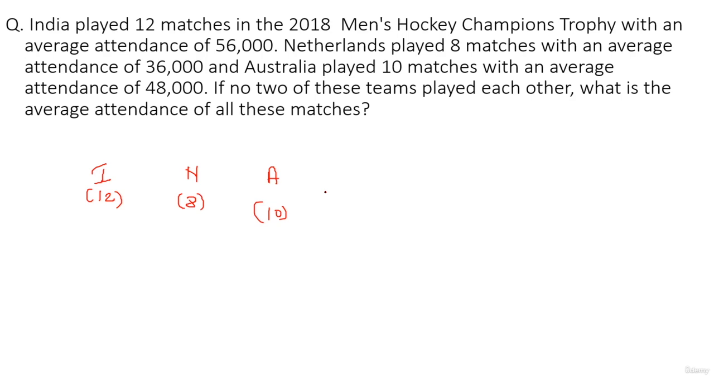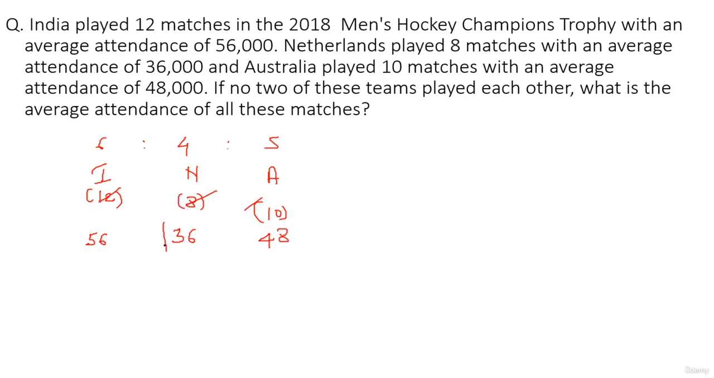Okay, so now things become really very easy. The thing which we applied for two groups, now we'll do for three groups. 12, 8 and 10. Cancelling out the common factor, which is 2, you can just reduce them to 6, 4 and 5, the number of matches. Or you can also deal with 6 is to 4 is to 5, as simple as that. Okay, let's go on to the number of matches played. India plays 12 matches with 56,000 people. Let's take it as 56. Netherlands plays eight matches with an average attendance of 36,000, so take 36. And Australia played 10 matches with attendance of 48.